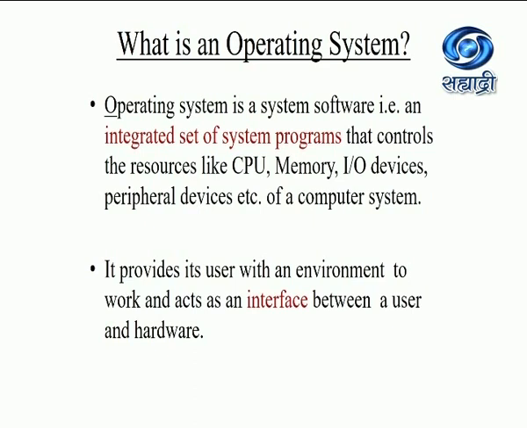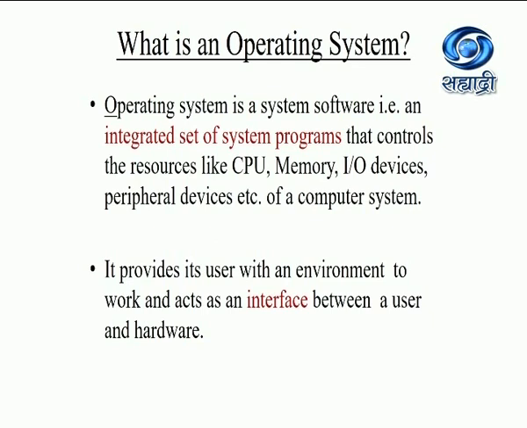Operating system provides its user with an environment to work and acts as an interface between a user and hardware. Actually, hardware performs all the things, but we cannot directly give commands to hardware. We need some interface in between, we need some environment in between to interact with the hardware.